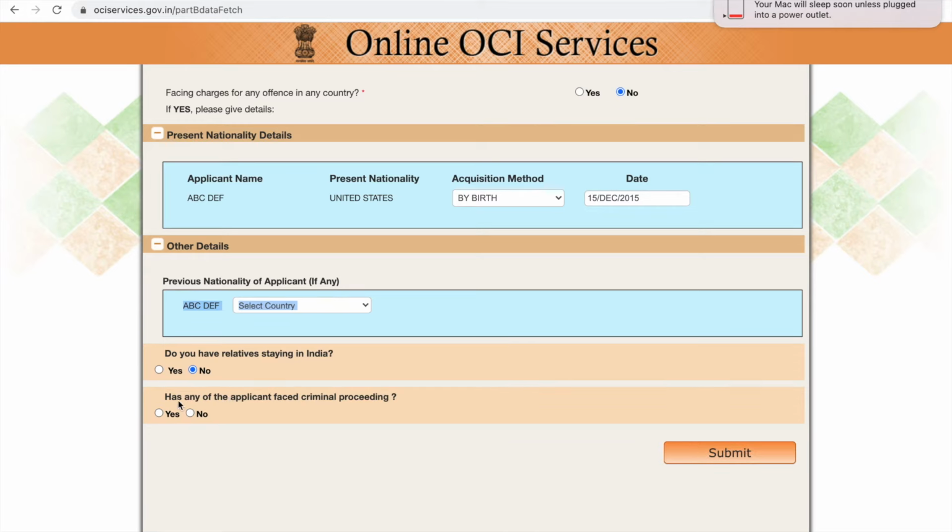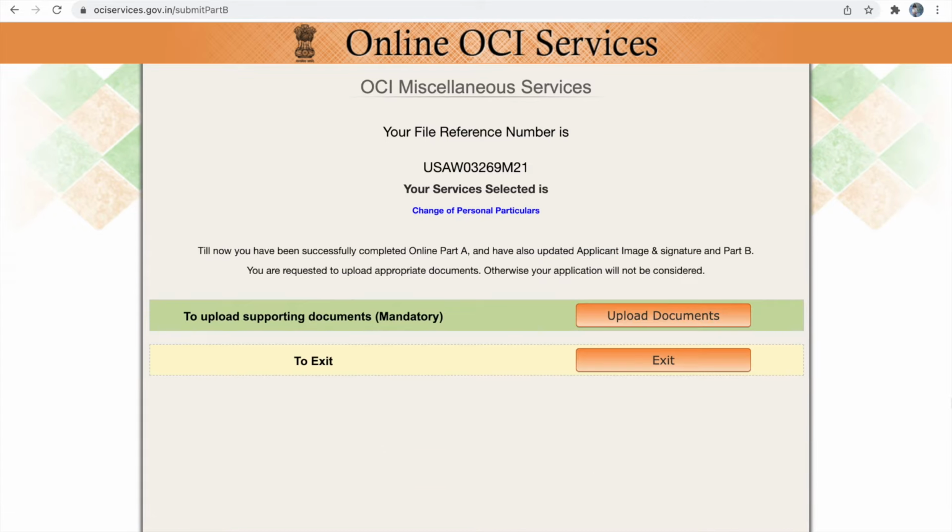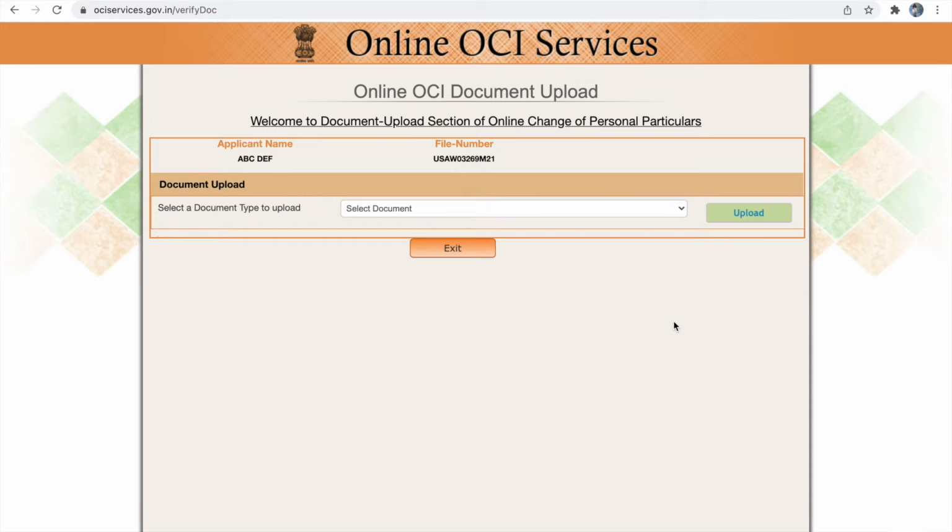And then the last question is, has any of the applicants faced criminal proceedings? If yes, you have to provide yes and provide the reason for the same, or you can provide no and click the submit button. So now we have successfully completed part A and part B. Next we have to upload our supporting documents. So please be ready with all the supporting documents.